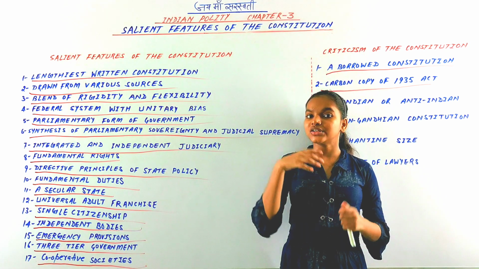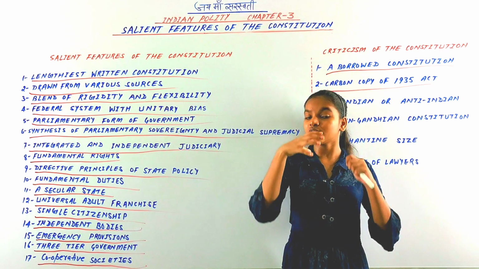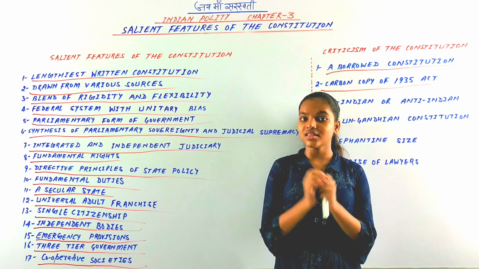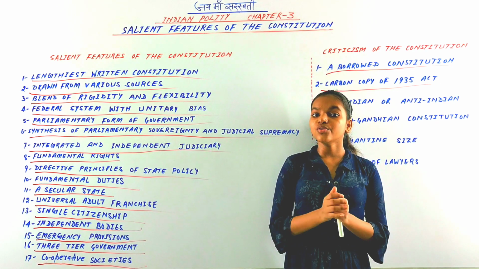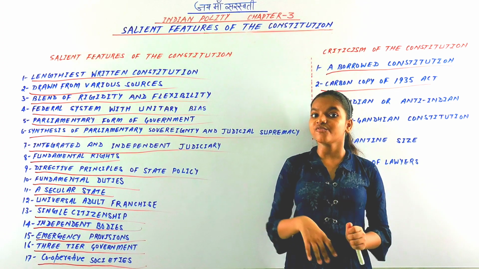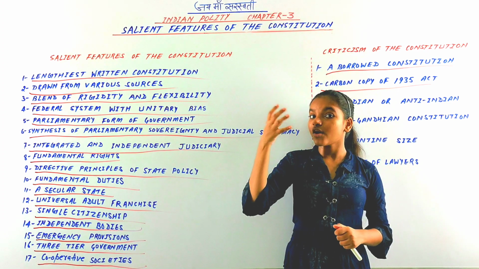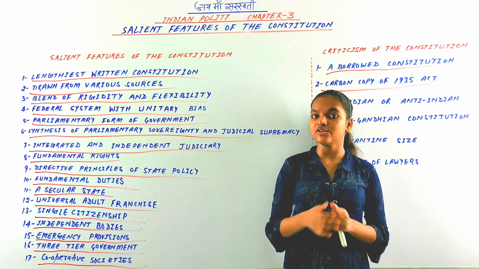And Sir Ivor Jennings, a constitution expert, also criticized it, saying that most of the provisions are mainly from the Act of 1935, directly and textually.